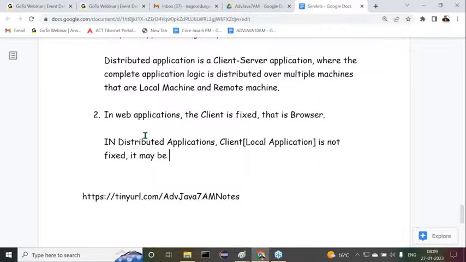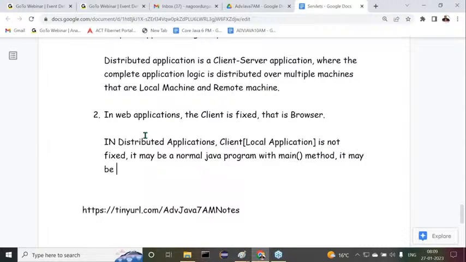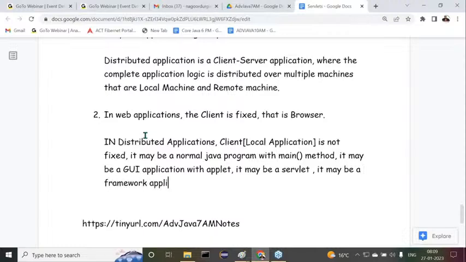Observe carefully, it may be a normal Java program with the main method, or it may be a GUI application with an applet, or it may be a servlet program, or it may be a framework application like Struts or JSF or Spring and so on.